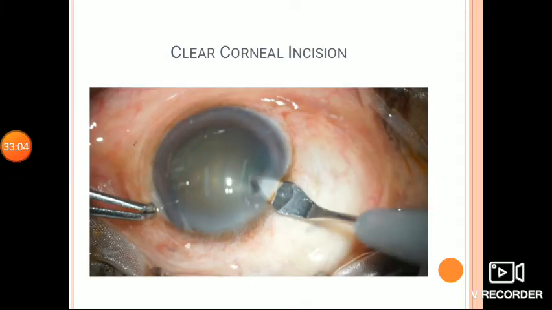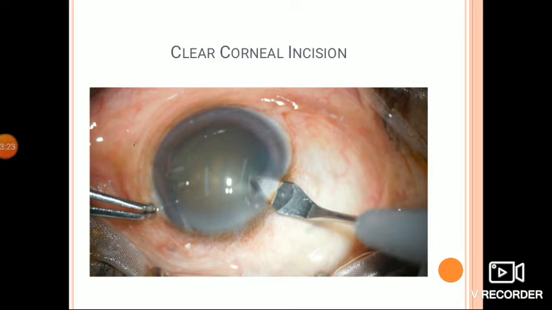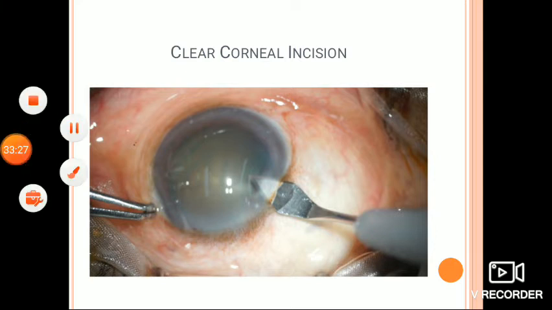The phaco wound construction can be done through various types: a sclerocorneal tunnel incision, a limbal corneal tunnel incision, or a clear corneal tunnel incision can be made. Sclerocorneal tunnel is usually preferred when a non-foldable PMMA IOL is to be implanted.